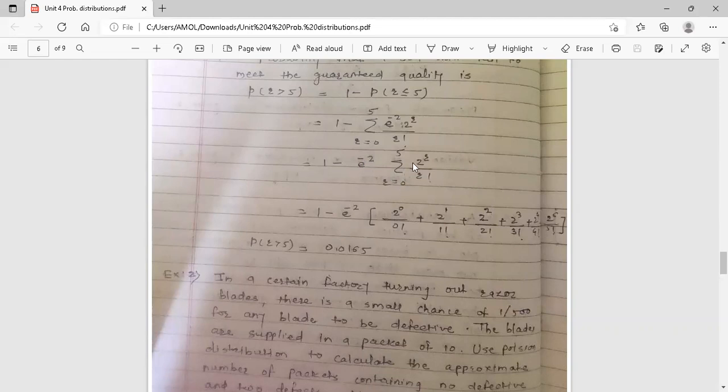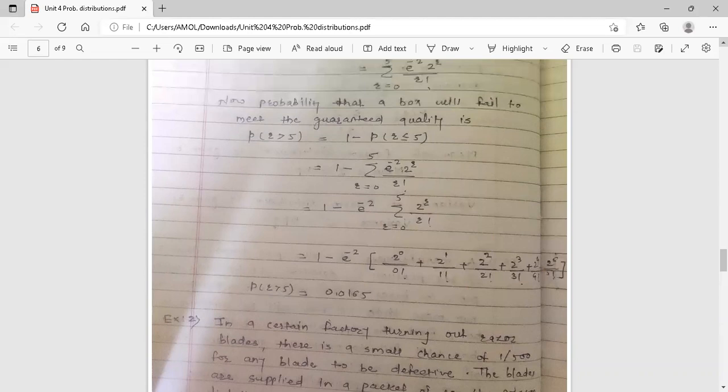R is varying from 0 to 5, 2 raised to r upon r factorial. So it is 1 minus e raised to minus 2 bracket 2 raised to 0 upon 0 factorial plus 2 raised to 1 upon 1 factorial up to 2 raised to 5 upon 5 factorial and so on. So you simplify it, and the probability of r greater than 5 is 0.0165. So this is your answer. The probability that a box will fail to meet the guaranteed quality. This is your answer.